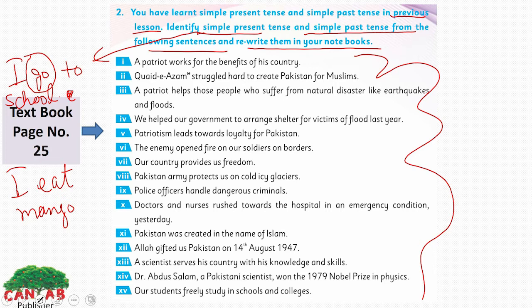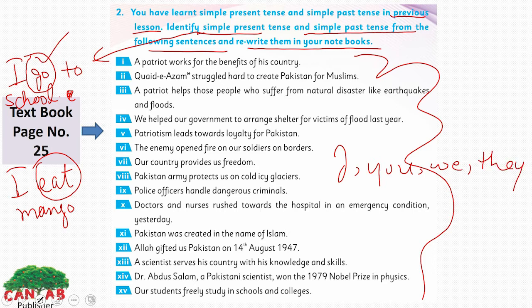And we always use the first form of the verb. Look here, the first form of the verb: eat, go, with I, you, we, they. We write the first form of the verb the way it is, like go and eat. With both we have I here. But if I say she eats mango, yes.